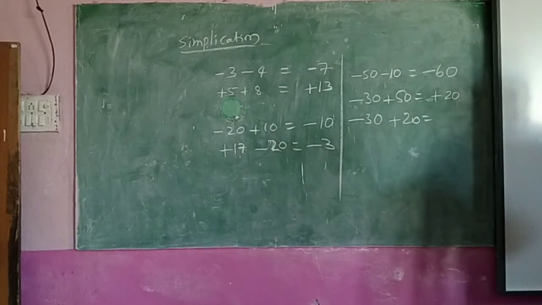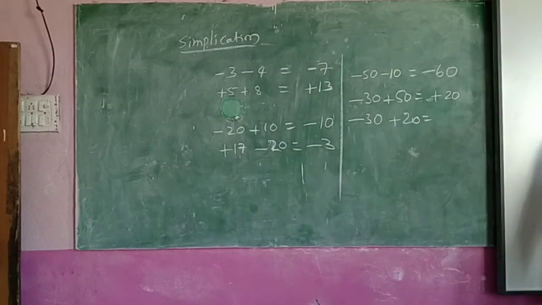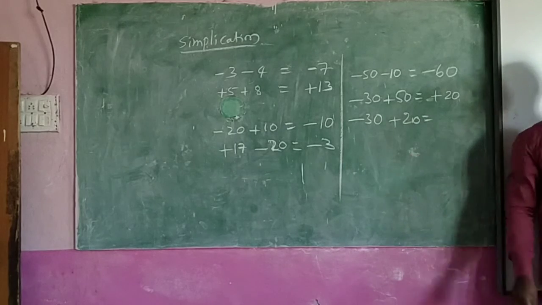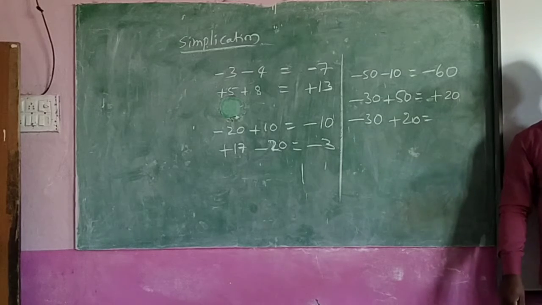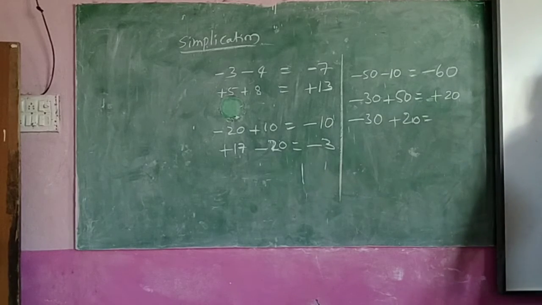How are these? Up and down. Up and down means what did I say to you? What should we find? You have to find the difference. Difference means what will come here? 30, 20, difference is 10. No, don't say the symbol first. First put 10. After that, where you are, you find it.